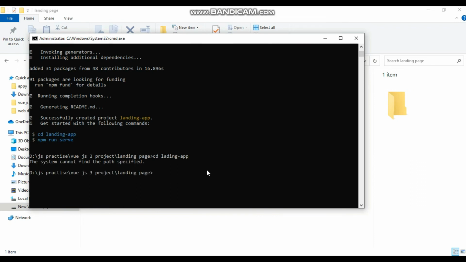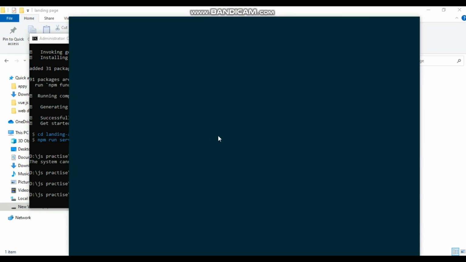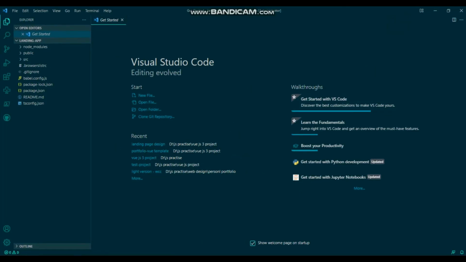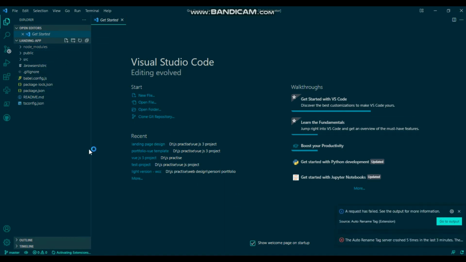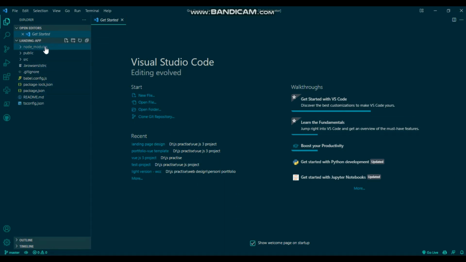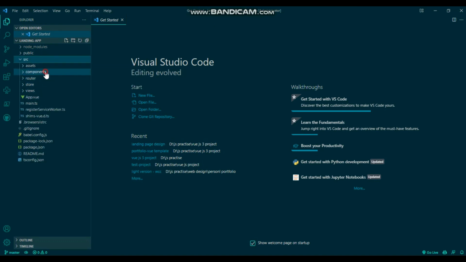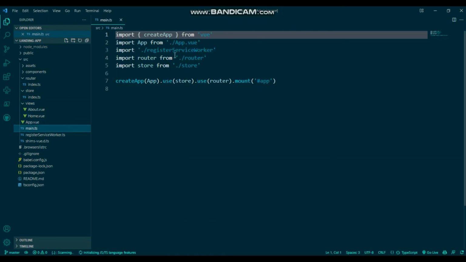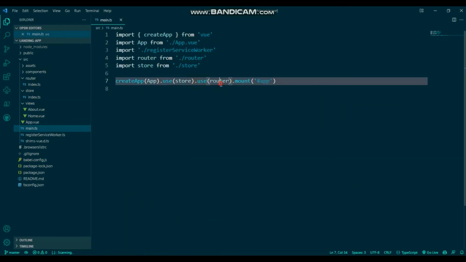That's it. Then type code dot, and it will open in VS Code. That's it, and you will see some packages here, and this is your project. This is our Vue.js project folder. Here you will see components, router, store and views like home and App. You will see use store, use router and mount.